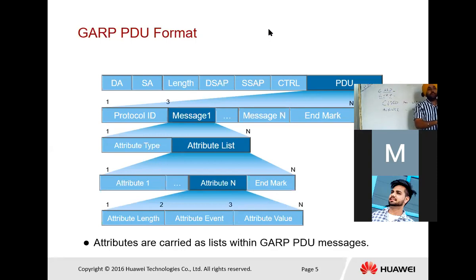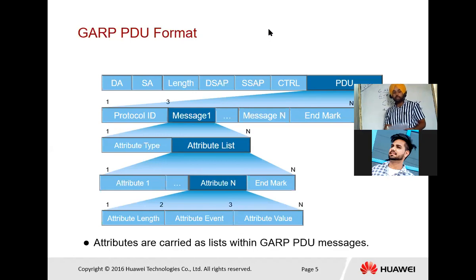Then next is the attribute length. This says the length of the attribute. And next is the attribute event, which says what you want to do, the registration or deregistration. So next is the attribute value. The value is the number of the VLAN, whether it is 1, 2, 10. So this is all about the GARP PDU format.